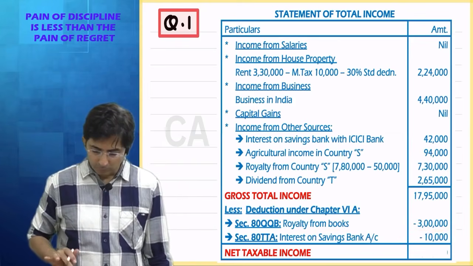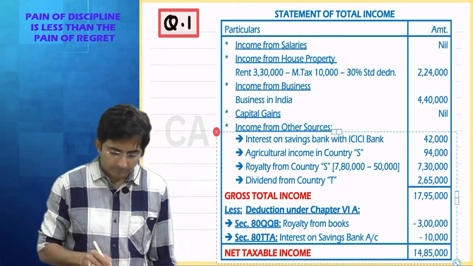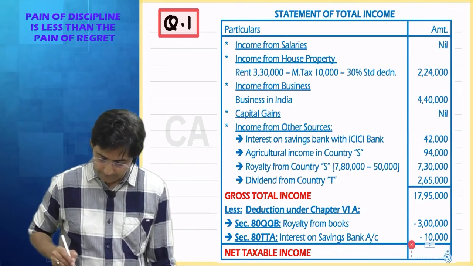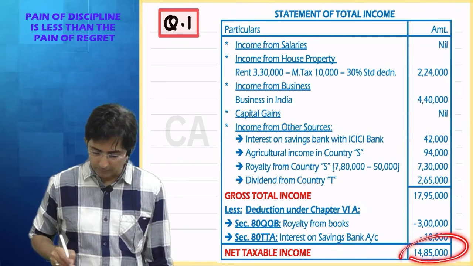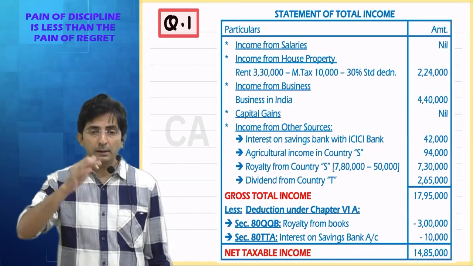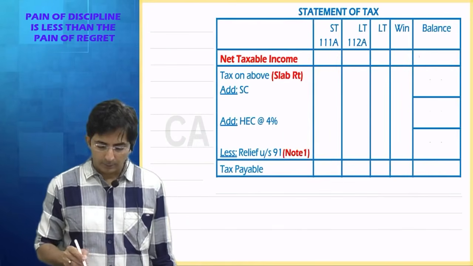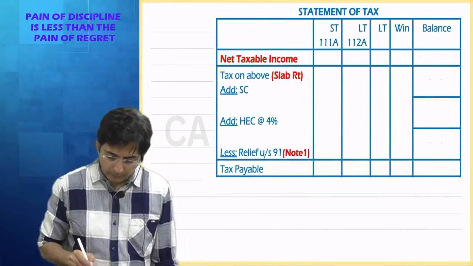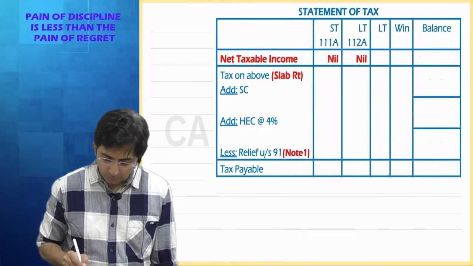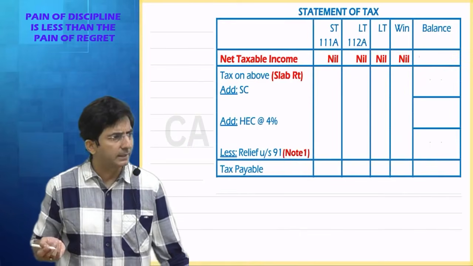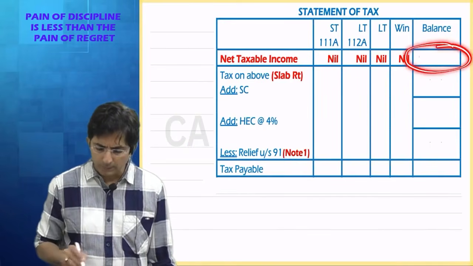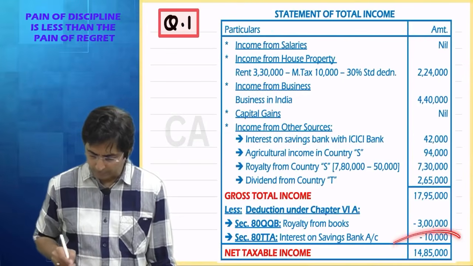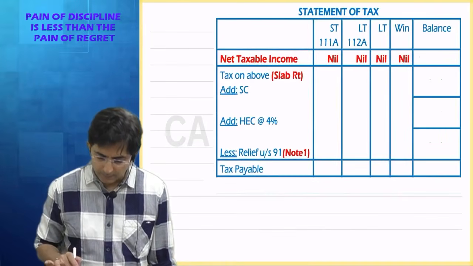Then what is the final NTI? Final NTI is 14,85,000. After this, what to do? Short term, long term, winnings, balance. So look here. Do we have short term capital gain under 111A? Not there. Long term capital gain not there. Winnings, no, nothing is there. The whole amount will go in balance. What was the answer? 14,85,000 will go in balance.